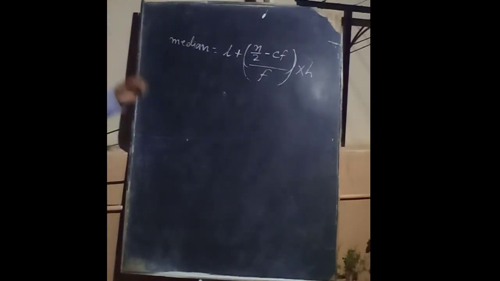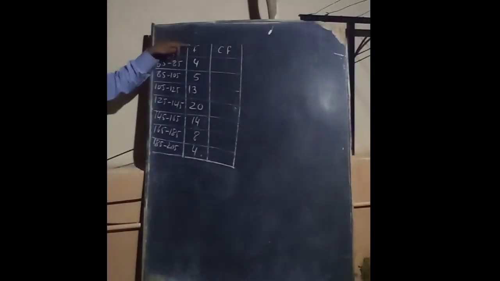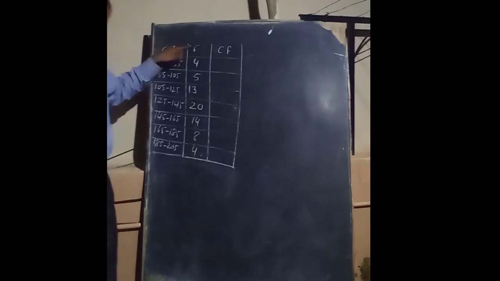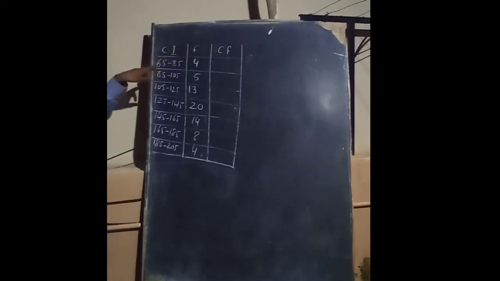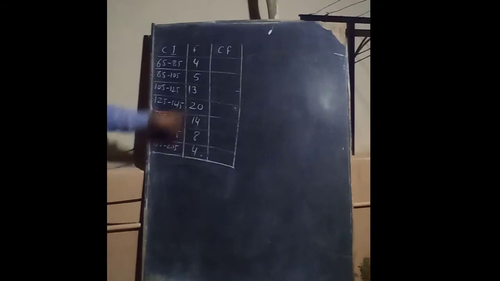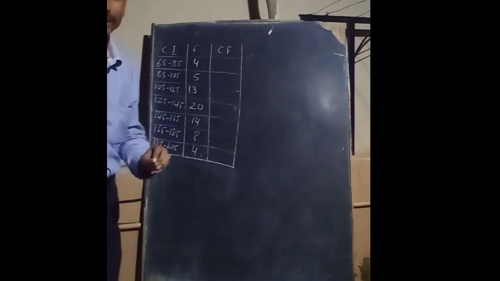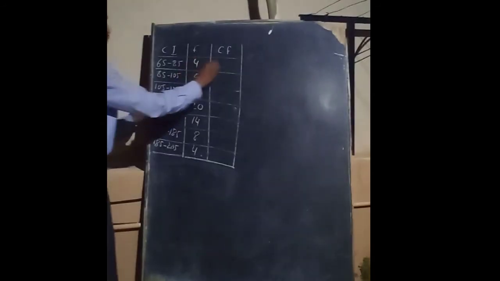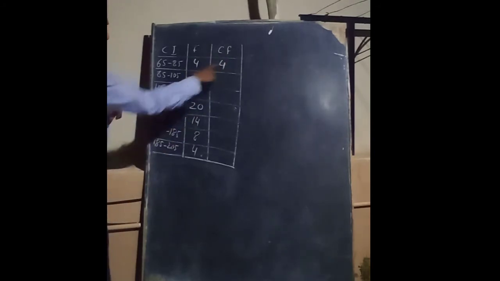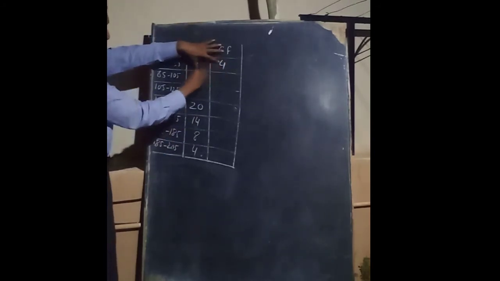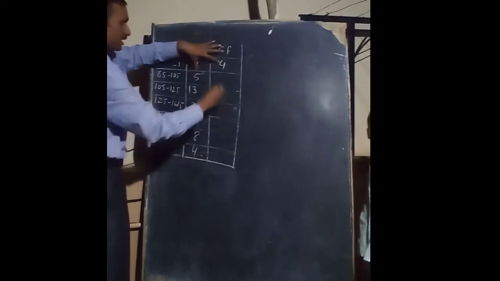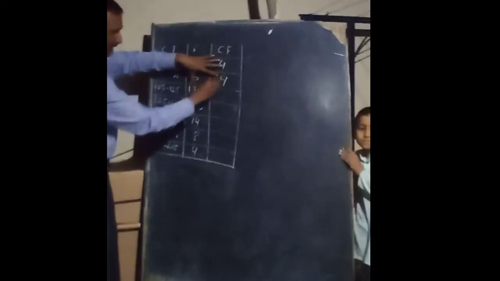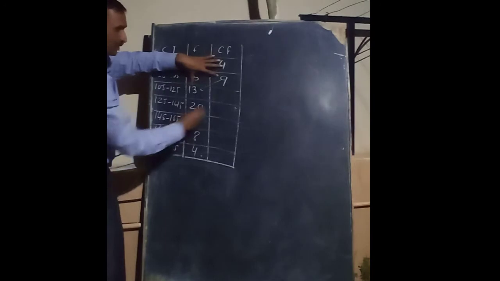Now we are taking one example. This is the frequency table. It is already given in your book. The frequencies are 4, 5, 13, 20, 14, 8 and 4. CF means cumulative frequency. First it is 4 only. Now 4 plus 5 is 9. Then 9 plus 13.